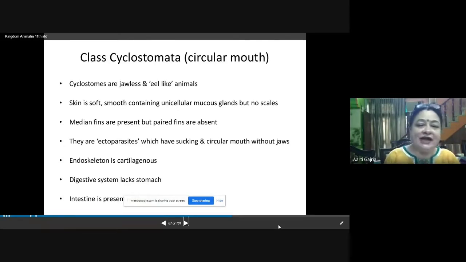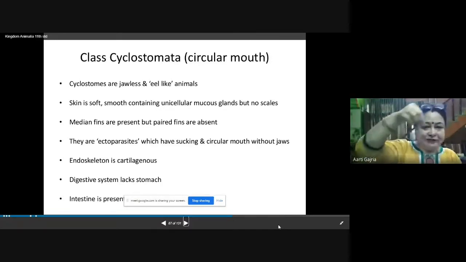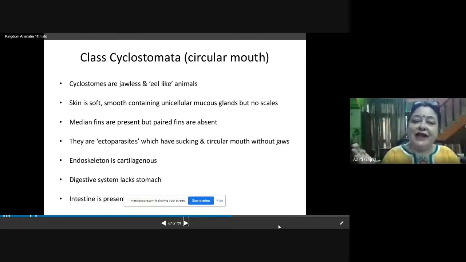Median fins are present, but paired fins are absent. If you recollect the diagram of a fish, we see the paired fins in the fish, pectoral and pelvic fins. But in the case of Cyclostomata, the median fin is present. That means in the middle, the median fin is present, and paired fins are absent. So here you will find the median fins.